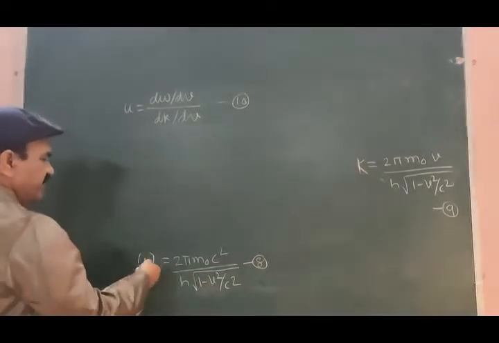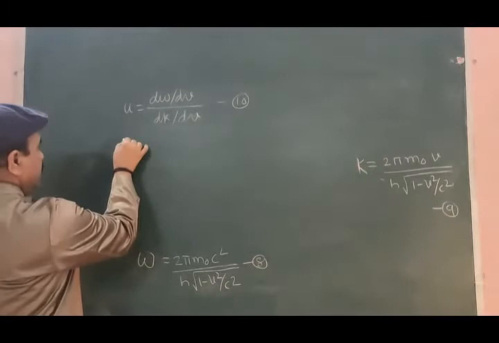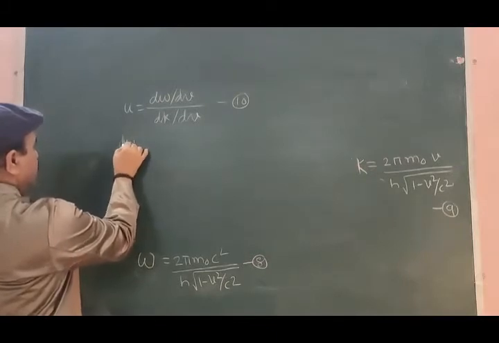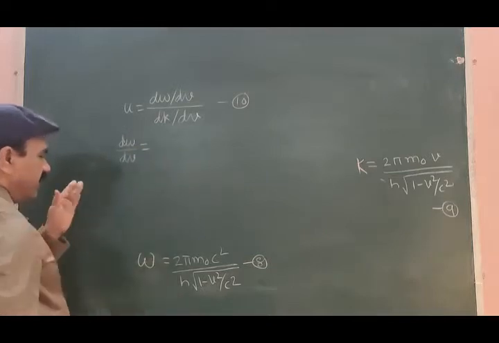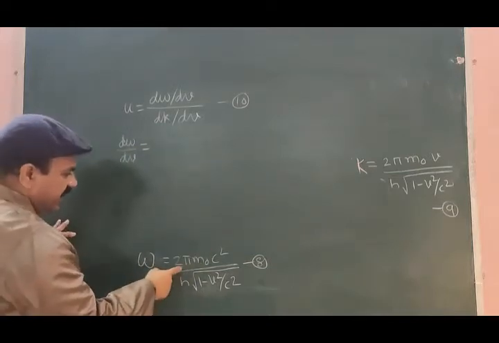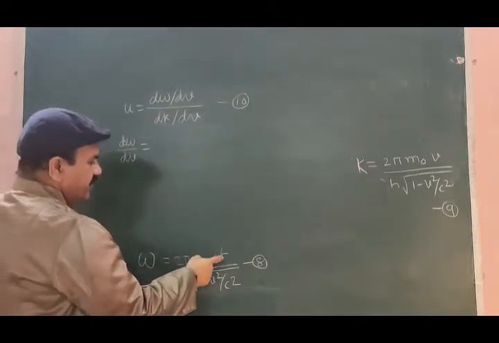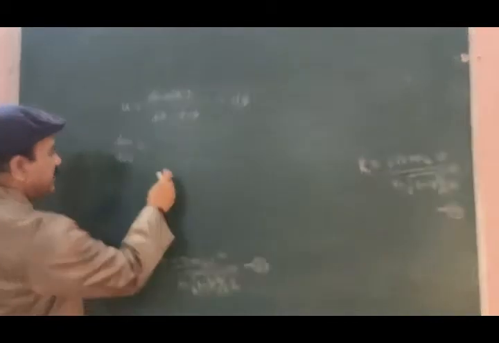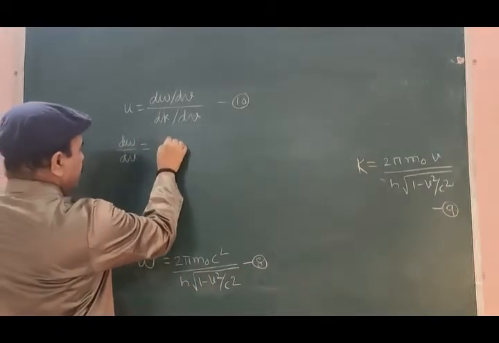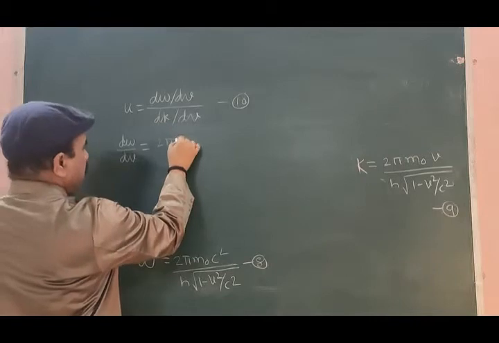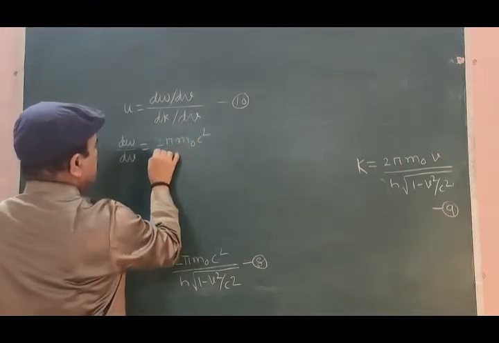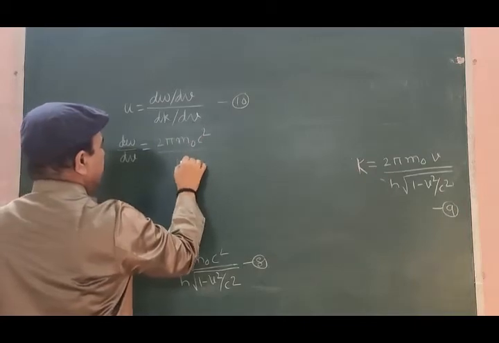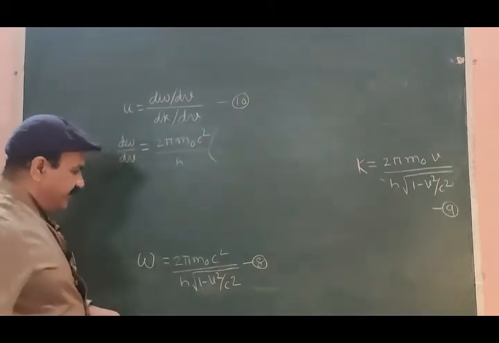So differentiate equation 8 with respect to v on both sides. The LHS will be d omega by dv. On this side, 2 pi m0 c square divided by h, all these are constant. So let me take this as constant.